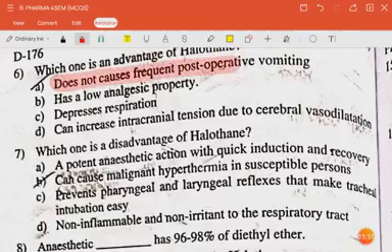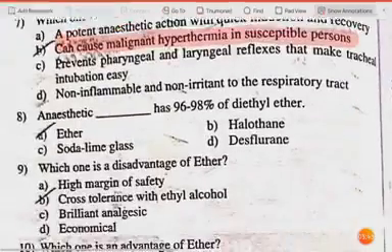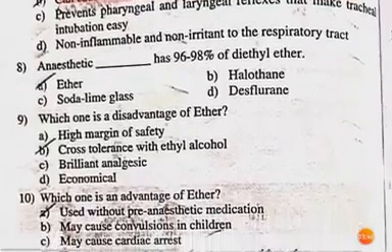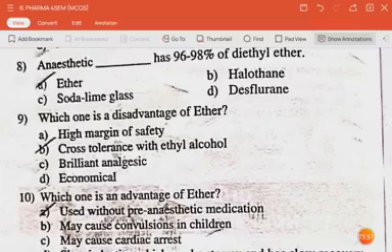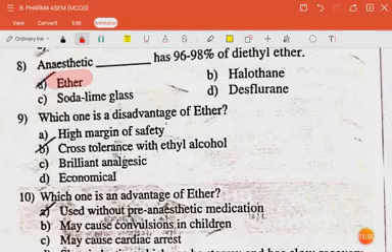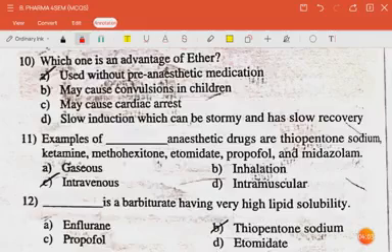Next question is, which one is an advantage of halothane? It does not cause frequent post-operative vomiting. The next question is, which one is a disadvantage of halothane? Can cause malignant hyperthermia in susceptible persons. The next question is, anesthetic dash has 96 to 98% of diethyl ether. Answer is ether. The next question is, which one is a disadvantage of ether? That it cross tolerance with ethyl alcohol. The next question is, which one is an advantage of ether? It is used without pre-anesthetic medication.